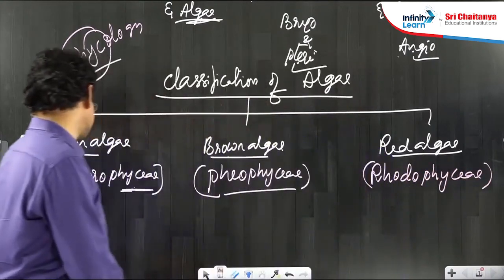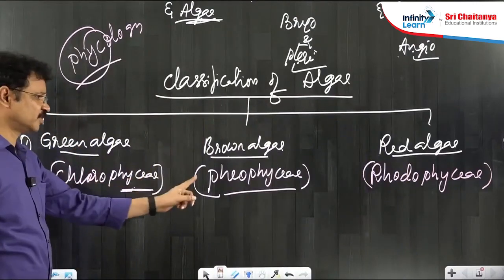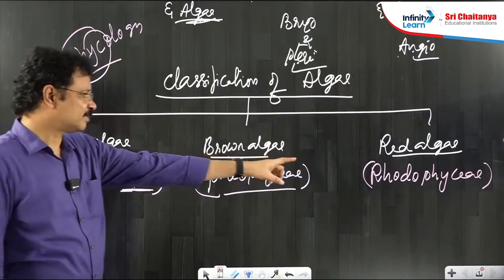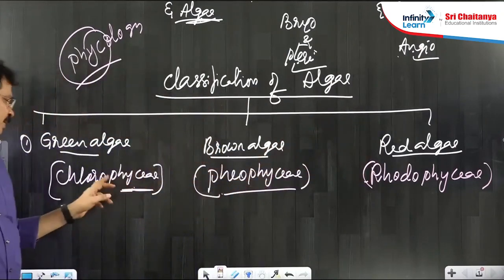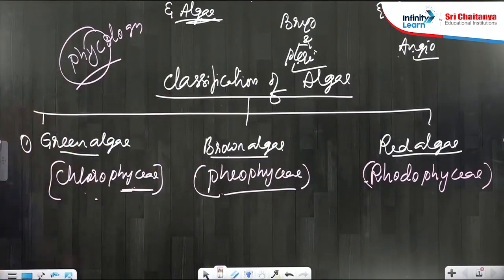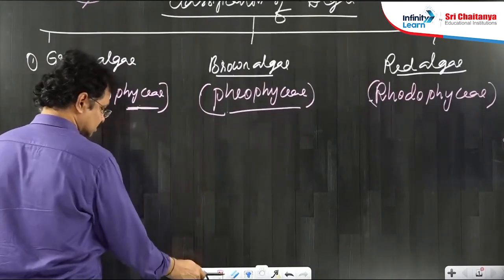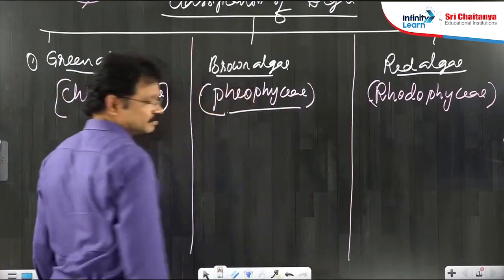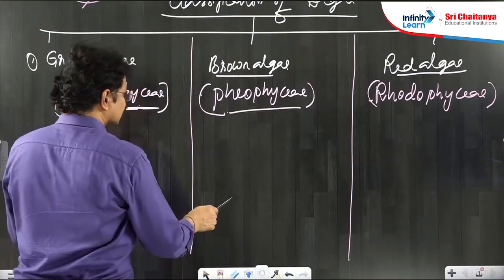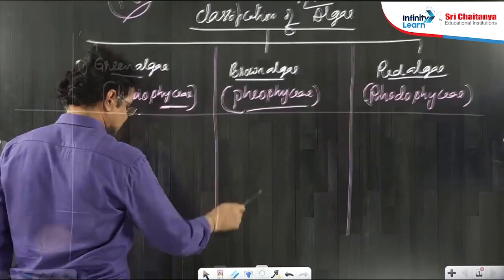Three types of algae: Chlorophyceae, Phaeophyceae, Rhodophyceae. Common name of Rhodophyceae, red algae. Common name of Phaeophyceae, brown algae. Chlorophyceae, green algae. This is the algal classification. Make a 3-column table and I will explain some differences between the 3 types of algae.